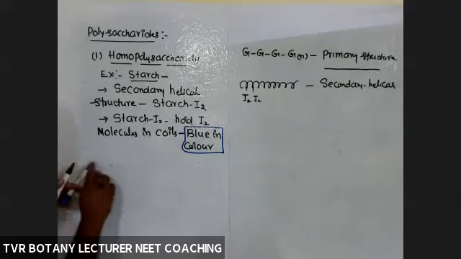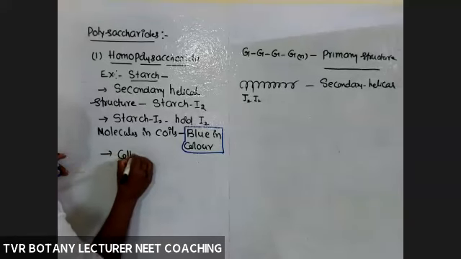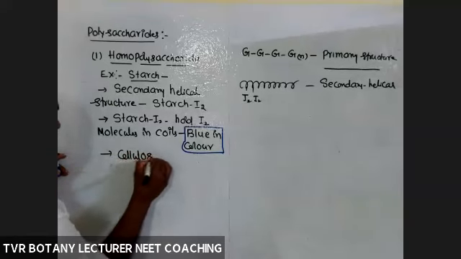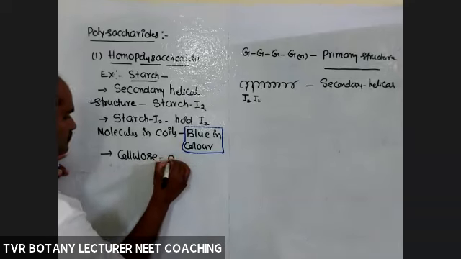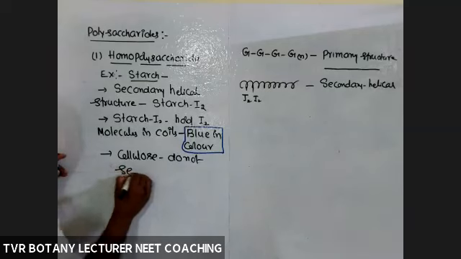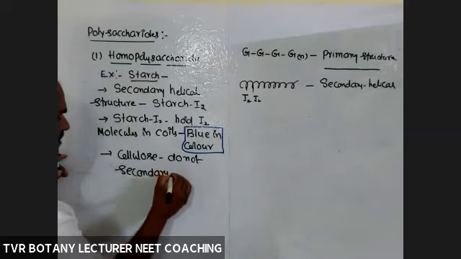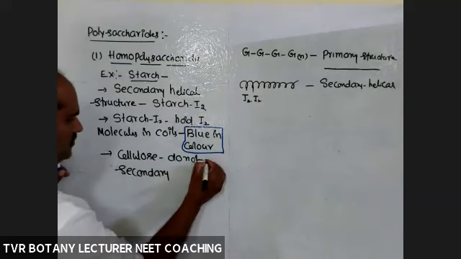Next, what about cellulose, also given in your textbook? Cellulose does not show a secondary helical structure. The spring-like arrangement is absent.